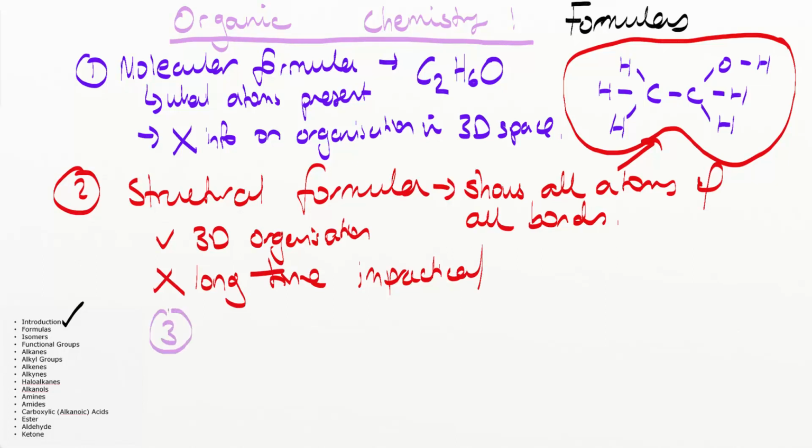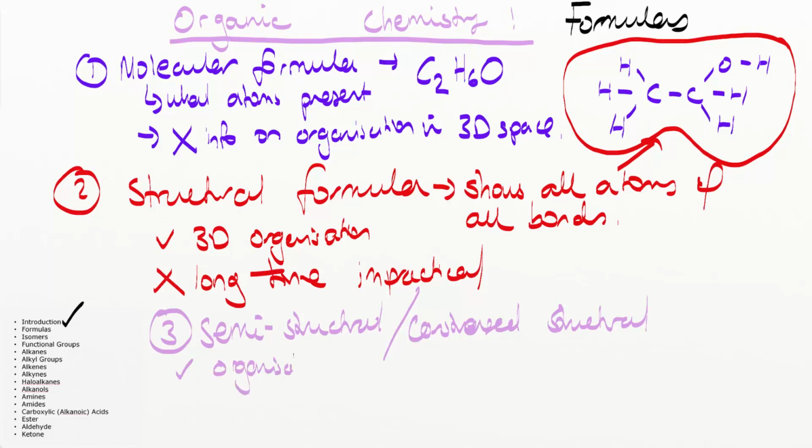So the third type of formula that you would want to be exposed to is known as the semi-structural or the condensed structural formula. This tells us the organization of the atoms, plus it shows us what functional groups are present, and it's also very condensed. So most of the time we'll be using the semi-structural formula.